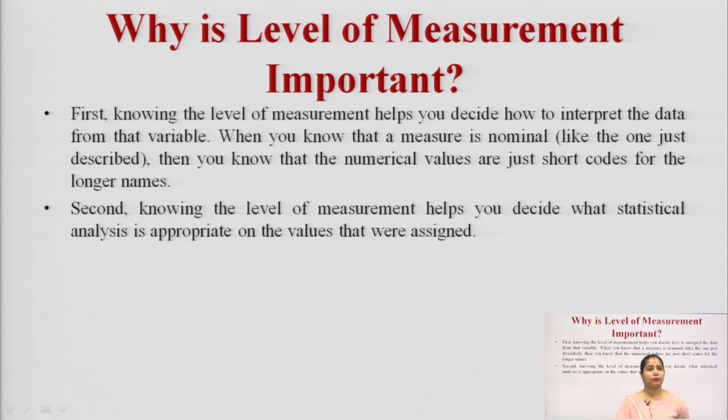Suppose you talk about male and female, then you cannot convert it into numeric terms. So, you know that the numeric value is just a short code of the longer name. In the nominal scale, you are just using a code word so that you can shorten the name.